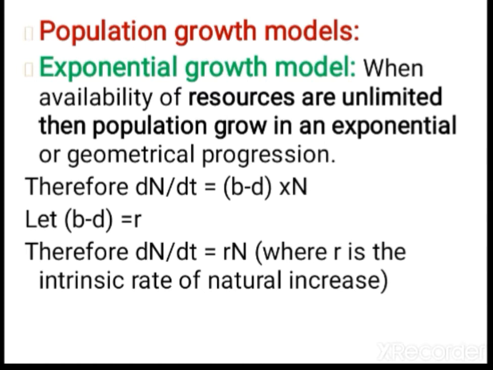It can be shown in the formula dN/dt = (b - d) × N. Here b is the birth rate, d is the death rate, and b minus d equals r. So r is the intrinsic rate of natural increase. Here we are studying the natural increase in the population. This is the exponential growth model. You have to remember, children, exponential growth will be there when the resources are unlimited.